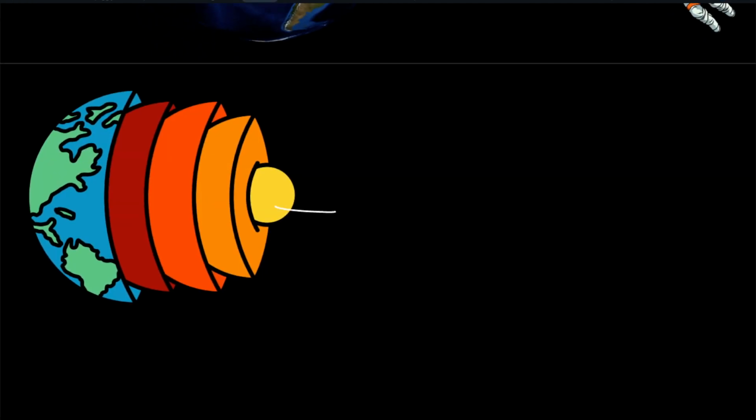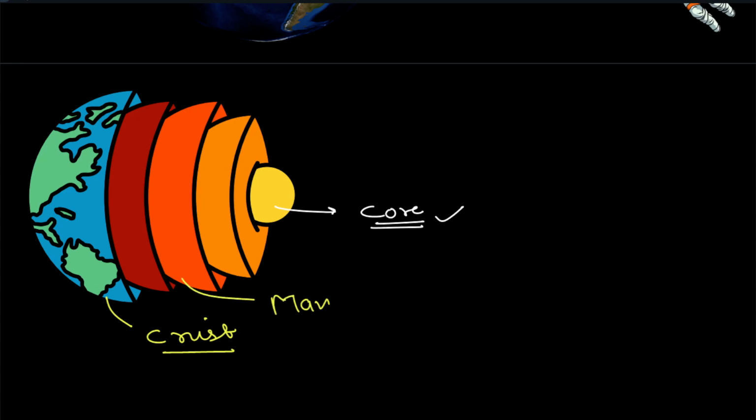What is the third factor? This is the core of the earth. As you all know, the earth is formed of various different layers: crust, mantle, core. The earth's core is slowing down.